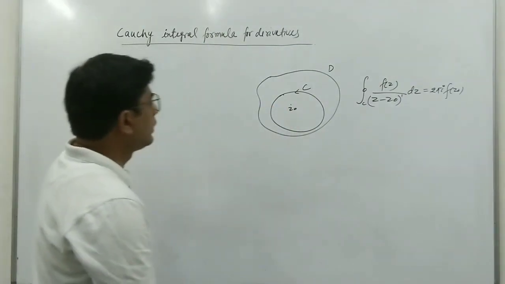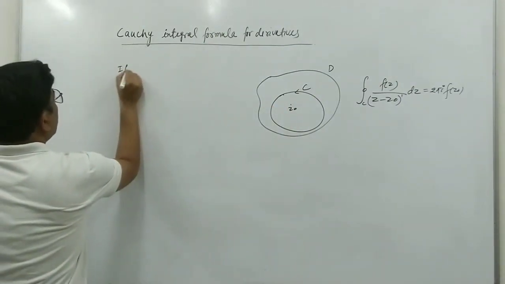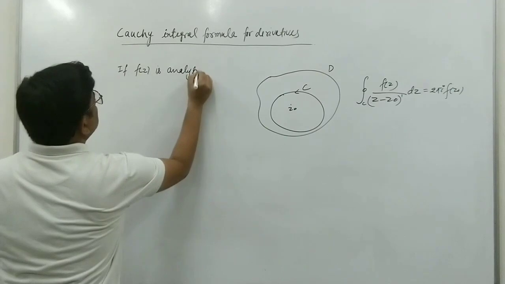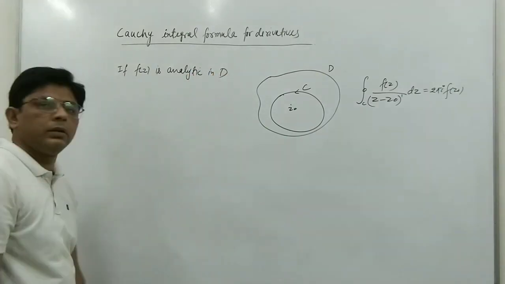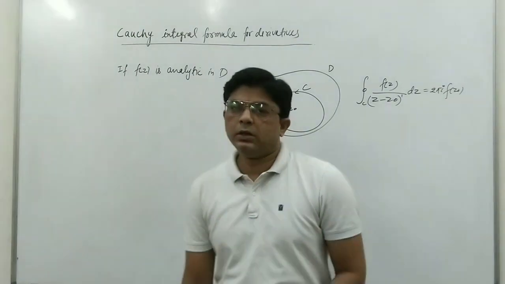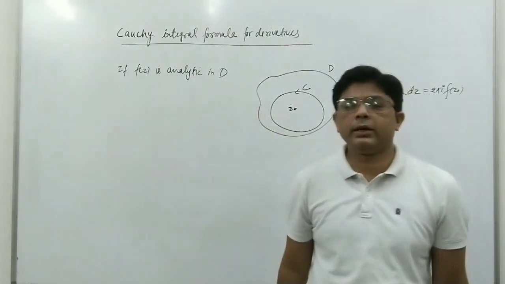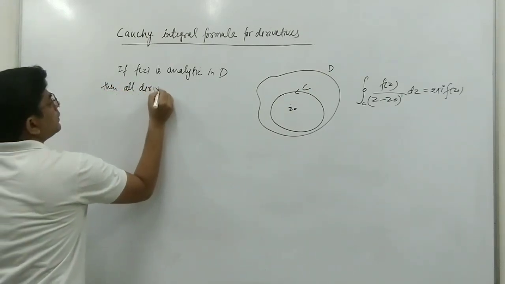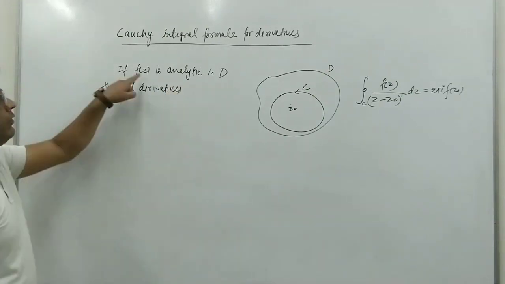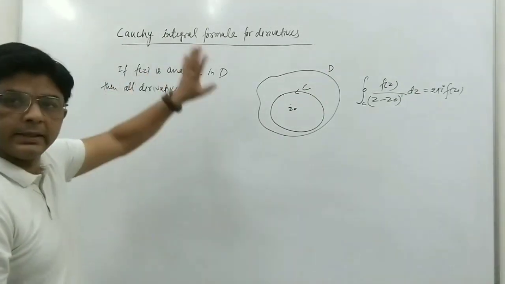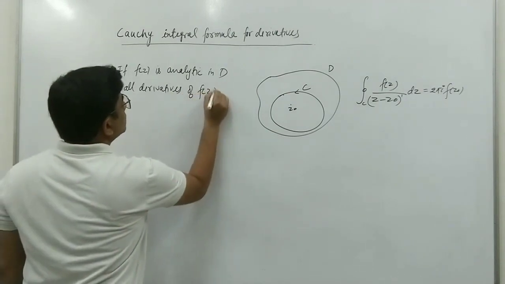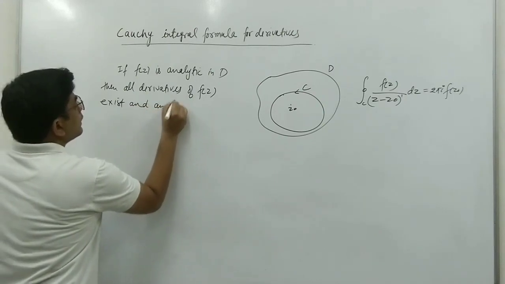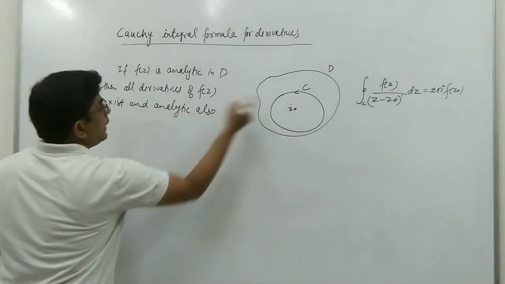Now, if we take a function f(z) which is analytic in D, then all derivatives of f(z) will exist and they will be analytic also. All derivatives means f dash z, f double dash z, f triple dash z, and so on, exist and are analytic in this domain D.